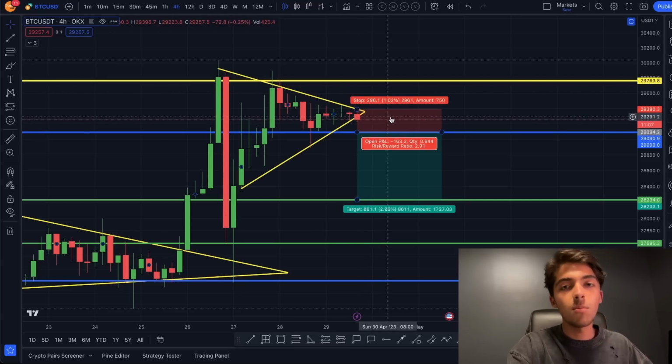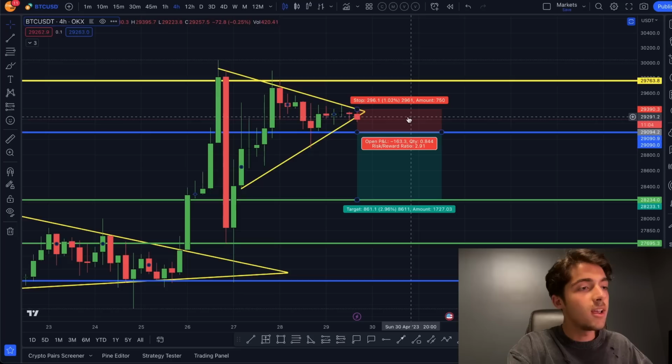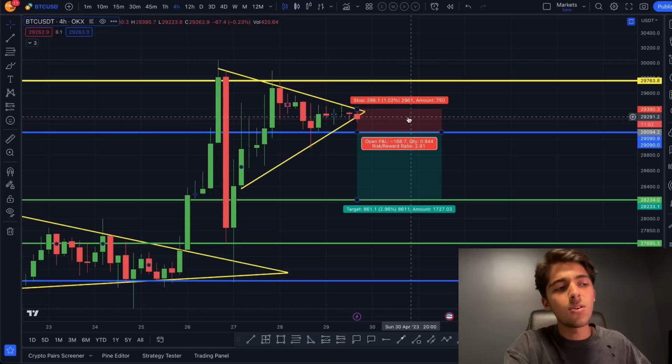And the way I adjust my leverage is by looking at my stop loss. So I have a 1% stop loss. I don't like to lose more than 20% on a trade. So that means I'm not going to be using more than just under 20x leverage.